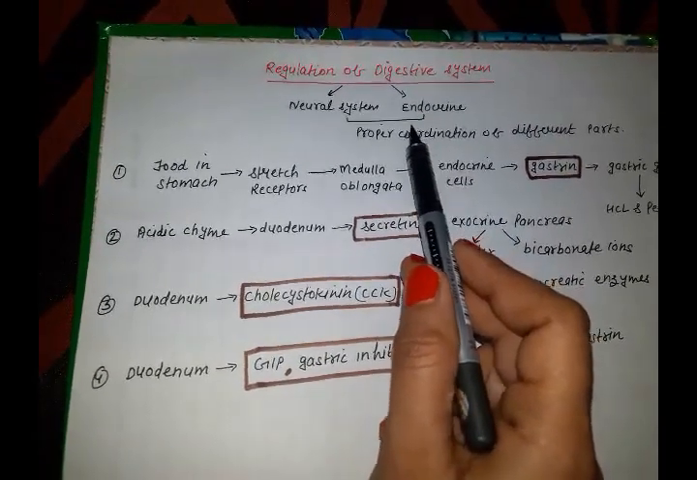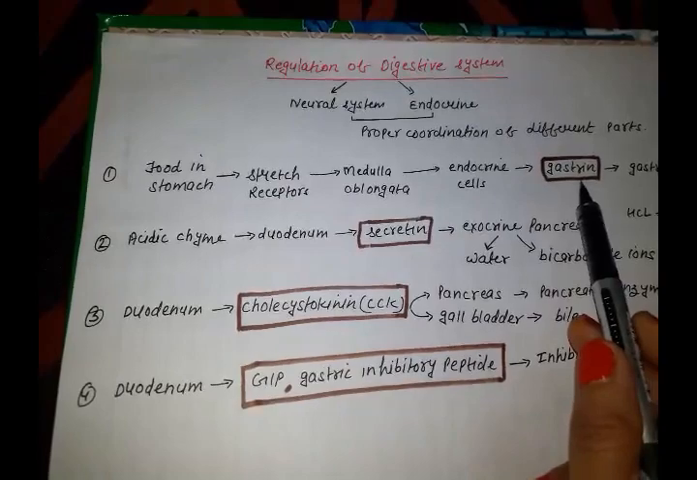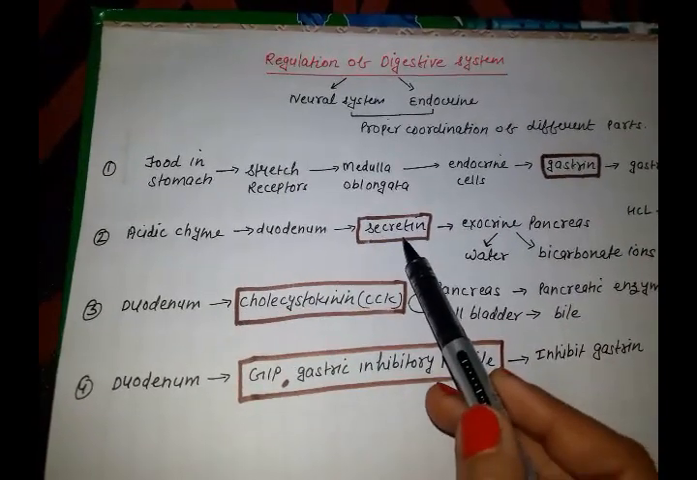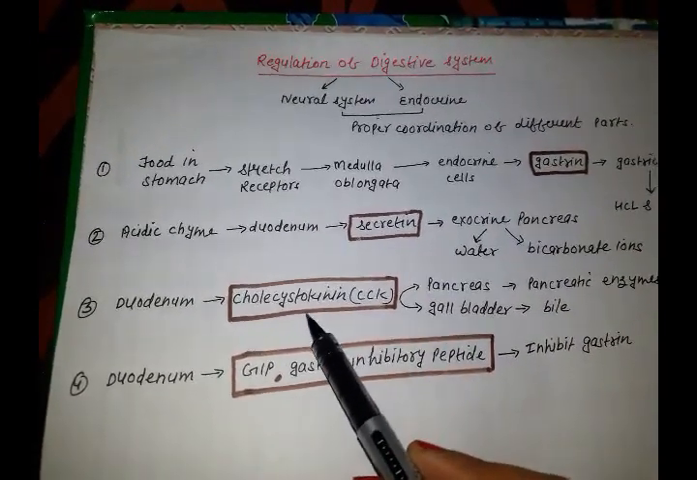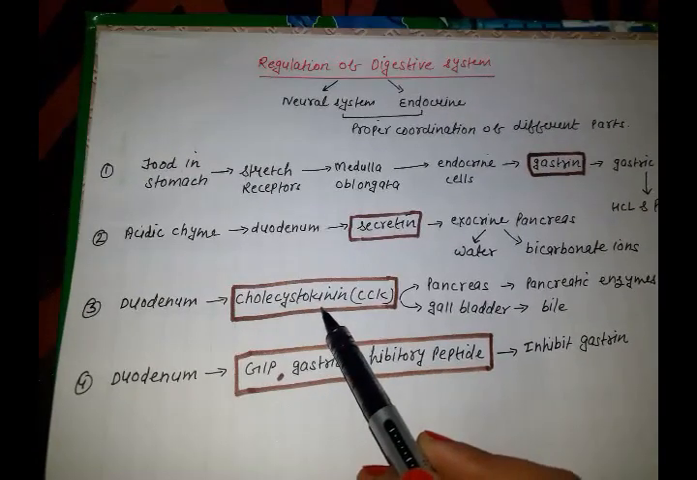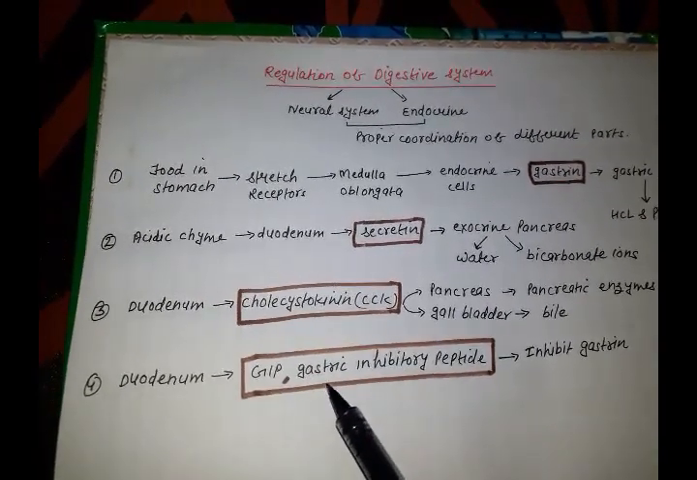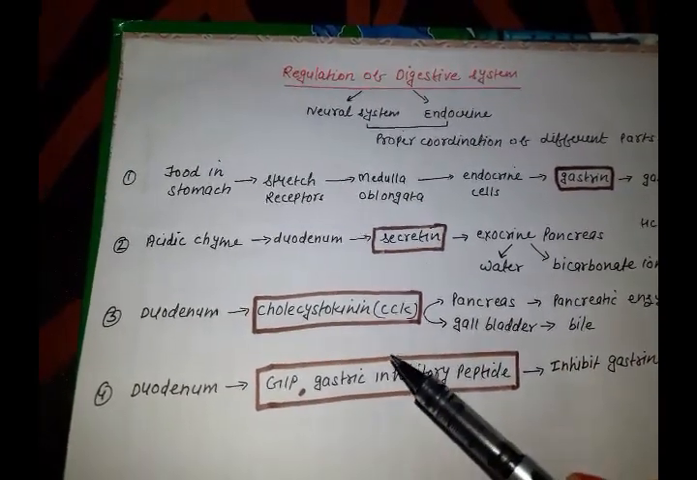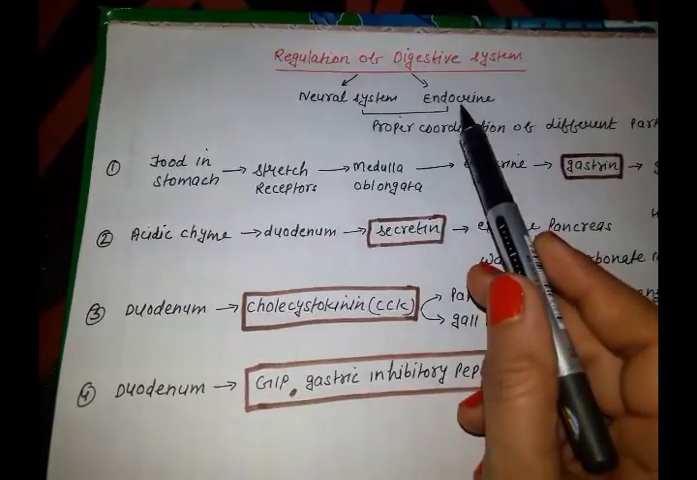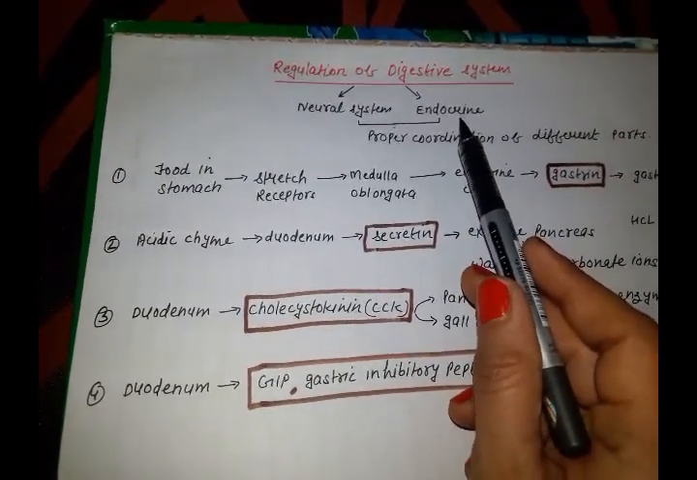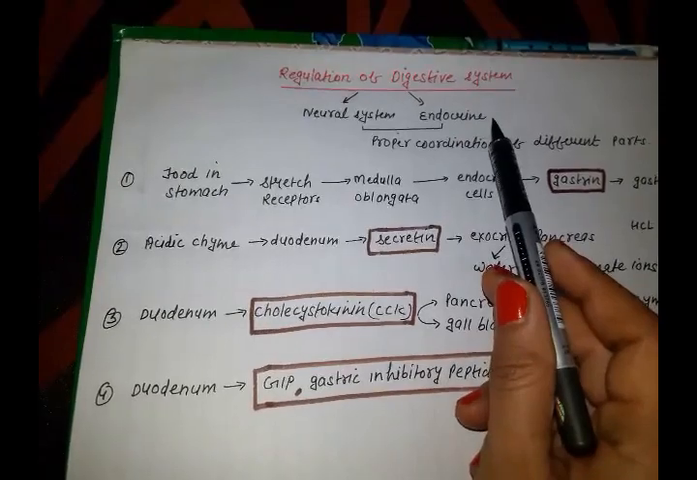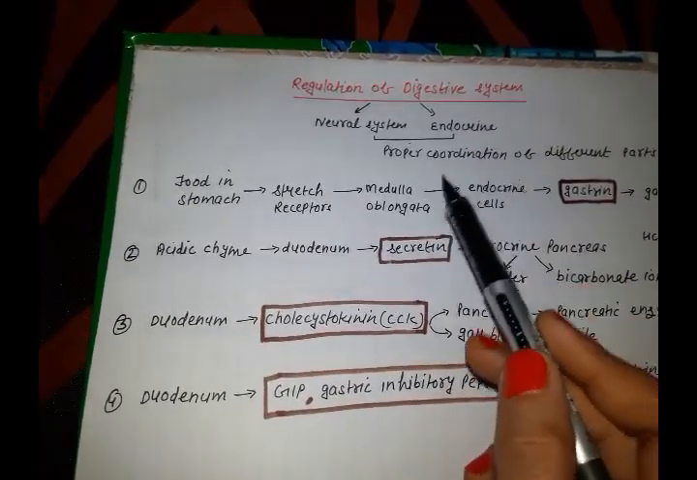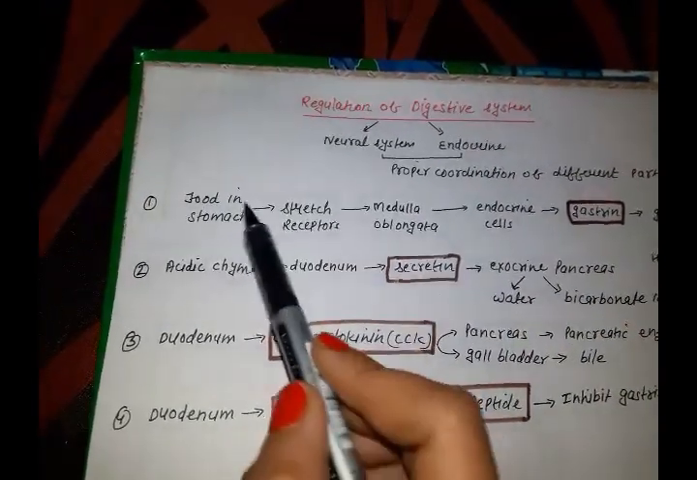These hormones are: first is gastrin, second is secretin, third is cholecystokinin, and fourth one is gastric inhibitory peptide. So these 4 hormones are secreted by the endocrine cells of gastrointestinal tract. Now what is the process?